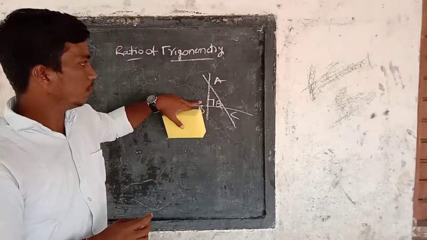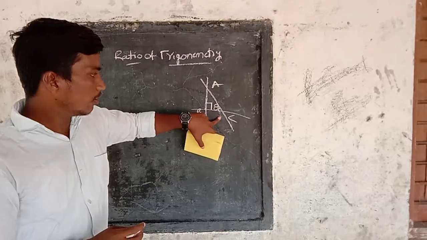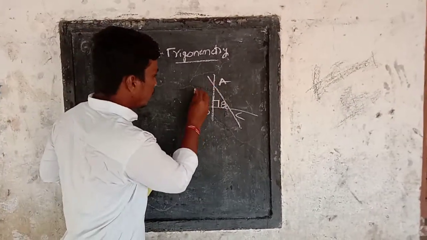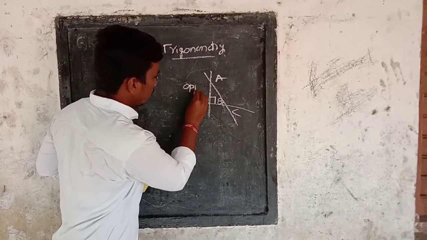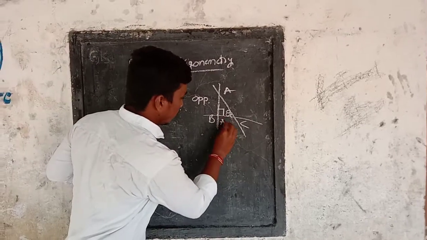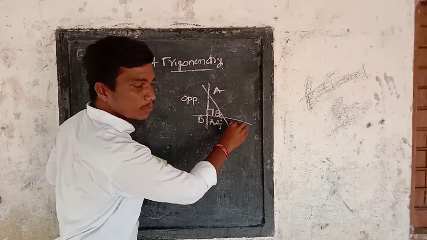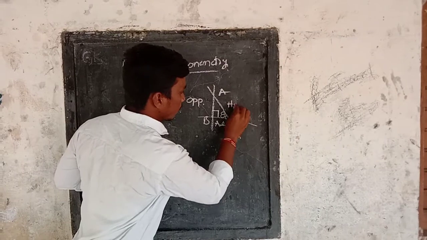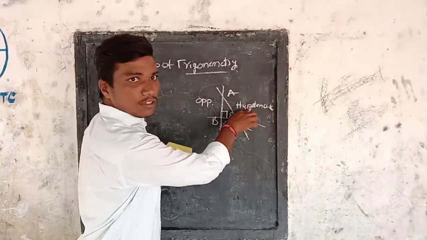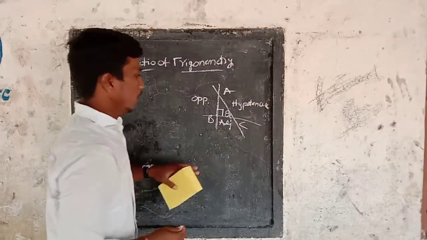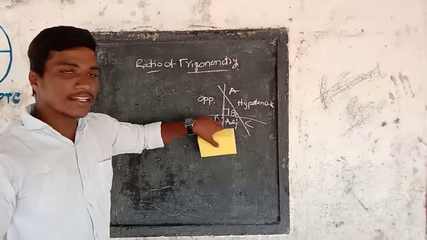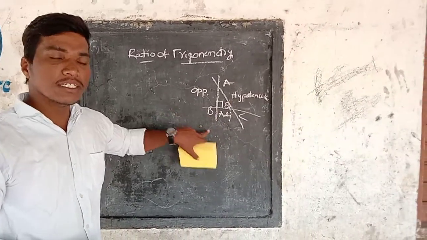For example, when I am seeing angle C, the opposite side is AB. This AB becomes the opposite side, and BC becomes the adjacent side, and AC becomes the hypotenuse. In short, we call it hypo. This is a right angle triangle, with angle B 90 degrees.